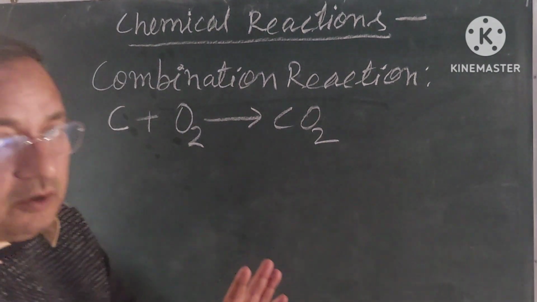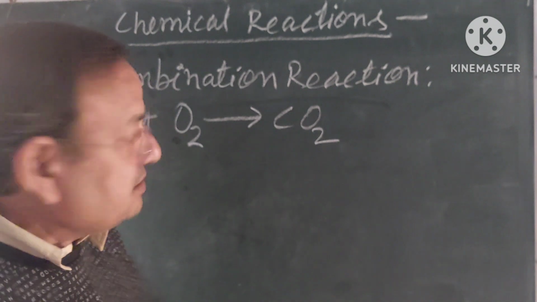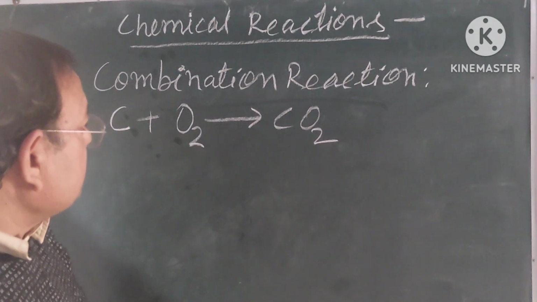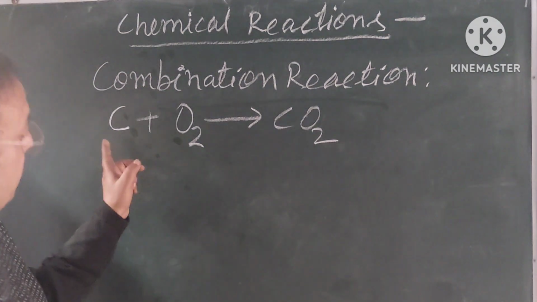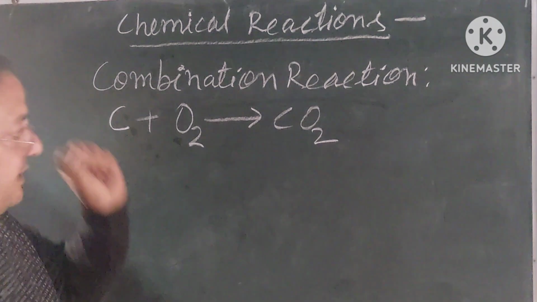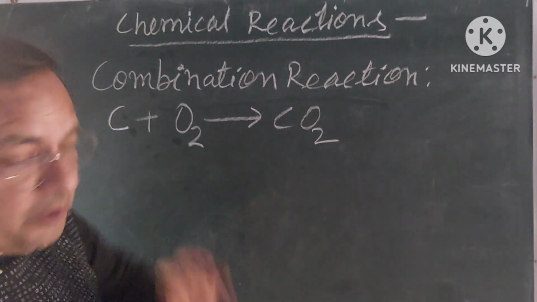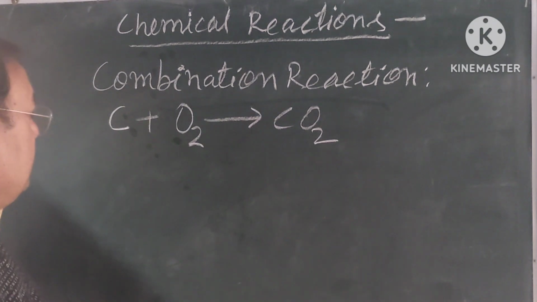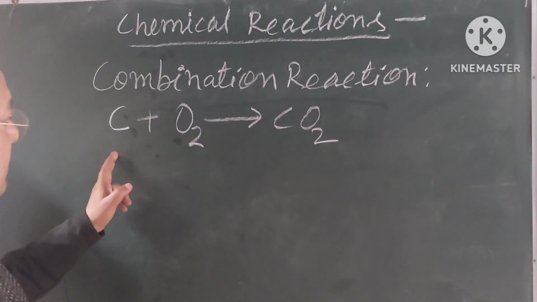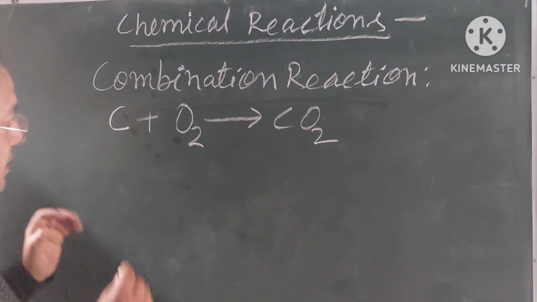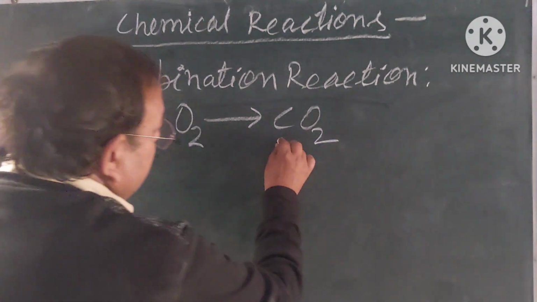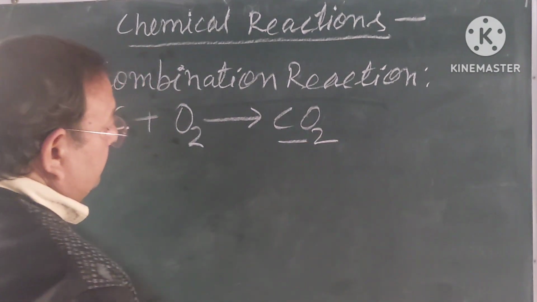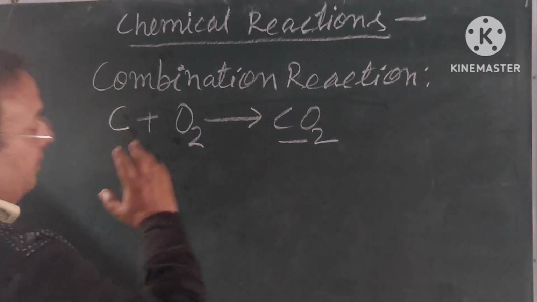My dear students, all of you pay attention and understand it very clearly. Here there are two reactants and one product, that is carbon dioxide. Two reactants, carbon and oxygen, chemically react and form one new product, carbon dioxide. So it is a combination reaction.